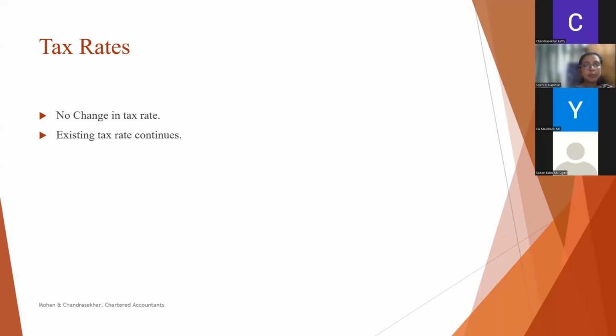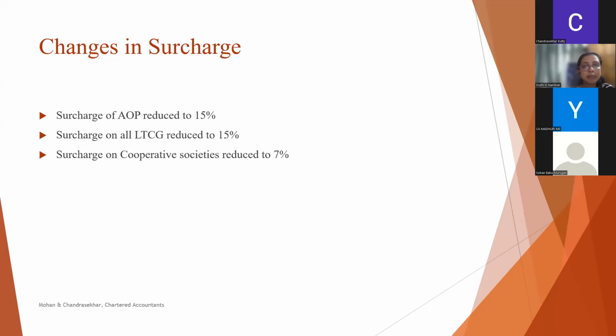Moving to the last topic, tax rates. There is no change in tax rate except the rate change mentioned in the MAT and surcharge. So the individual existing tax rate will be continuing. Individuals and HUFs will have an option to pay tax under the old or new regime. The firm tax rate will be 30%. Companies will be taxed at 25% if the turnover in the financial year 2019-20 is less than 400 crore. In other cases, it will be 30%.